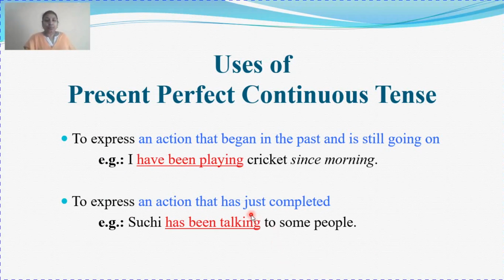Next, to express an action that has just completed, an action that is just over a short while ago. Suchi has been talking to some people. Just a short while ago, she was talking to some of the people, and she continued for a long period of time. So we are going to use present perfect continuous tense.